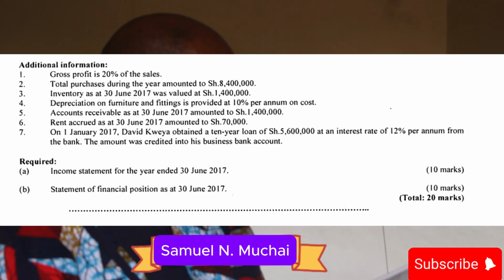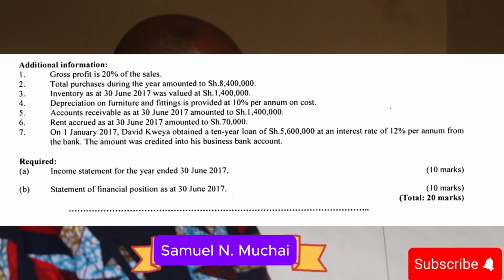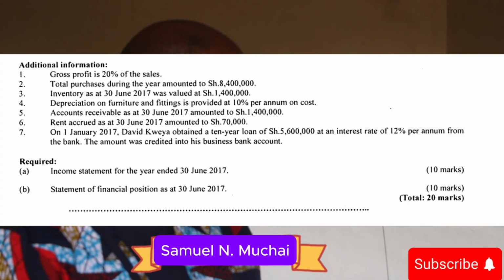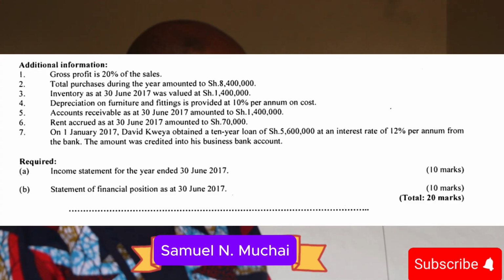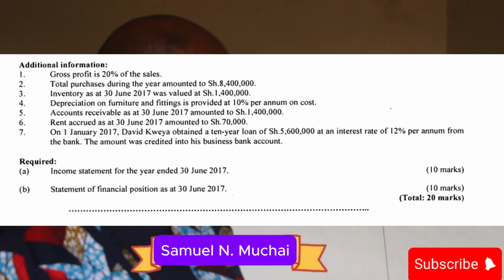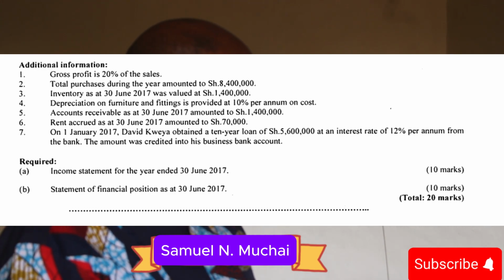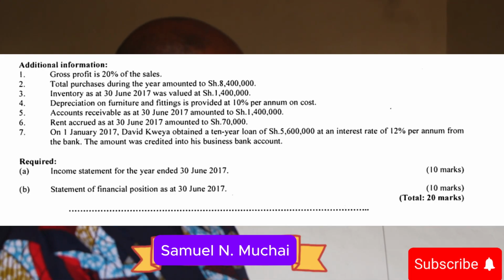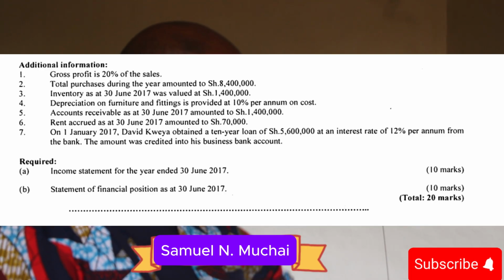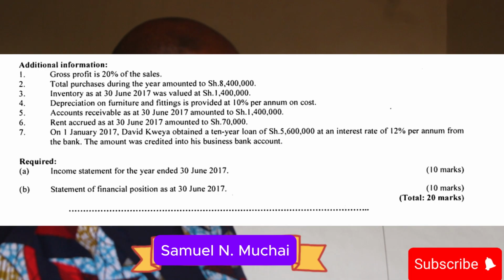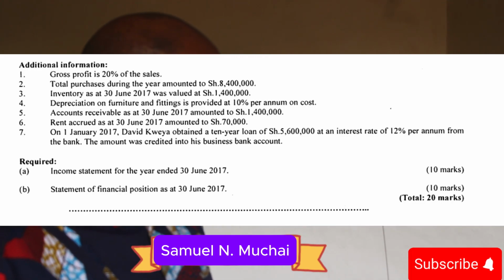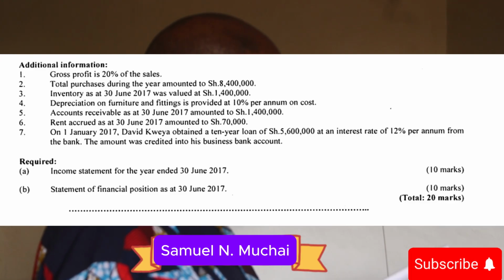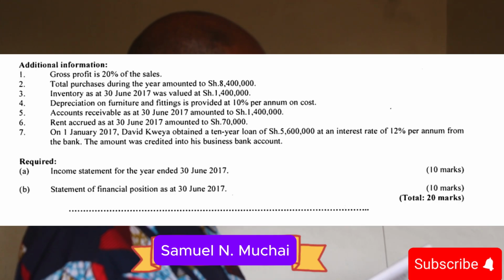Additional information: gross profit is 20% of the sales. Total purchases during the year amounted to 8.4 million. Inventory as at 30th of June 2017 was valued at 1.4. Depreciation for furniture and fittings is at the rate of 10%. Accounts receivable as at 30th of June 2017 amounted to 1.4. Rent accrued at the end of the year amounted to 70,000. On 1st of January 2017, David Quare obtained a 10-year loan of 5.6 million shillings at an interest rate of 12% per annum from the bank. The amount was credited into his bank account.